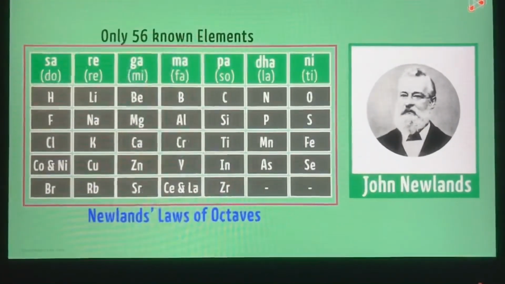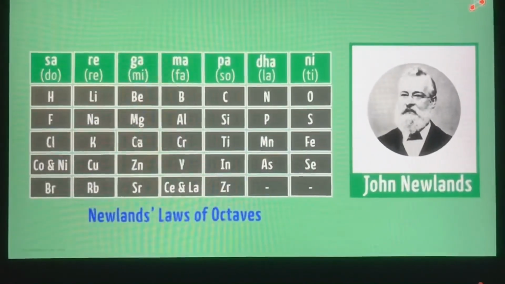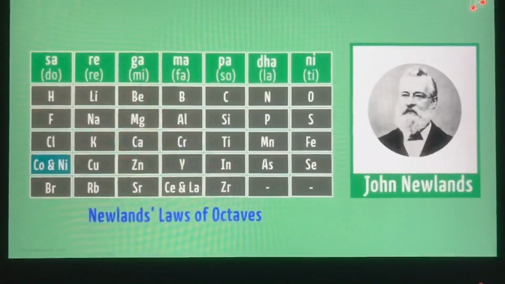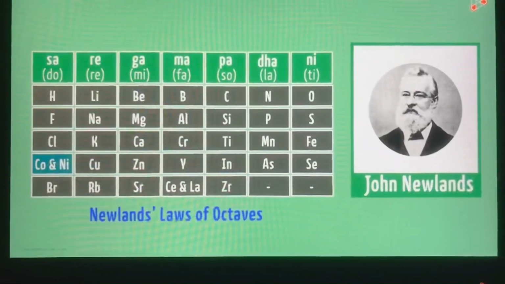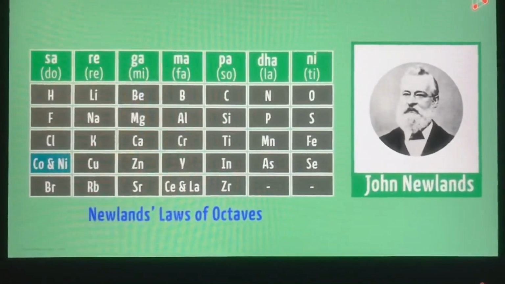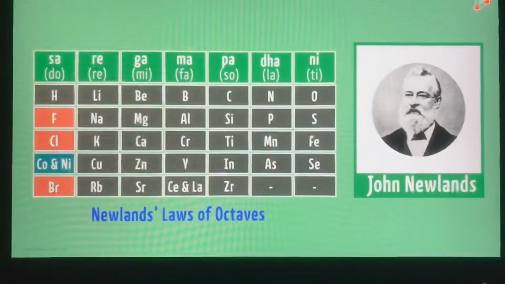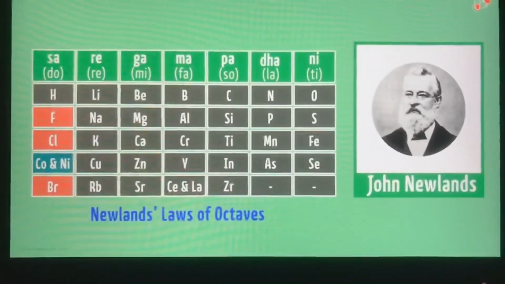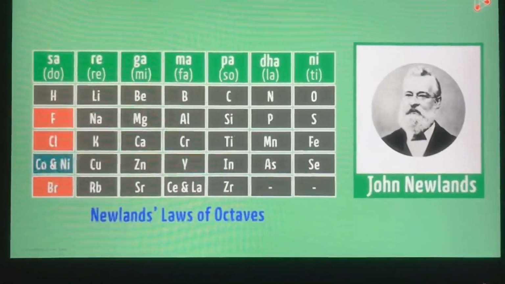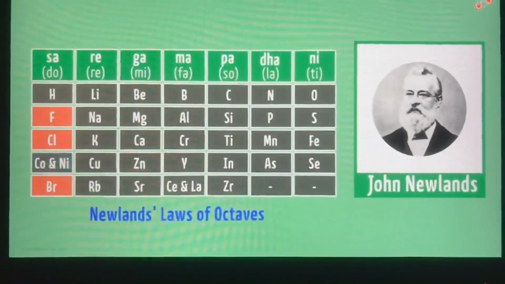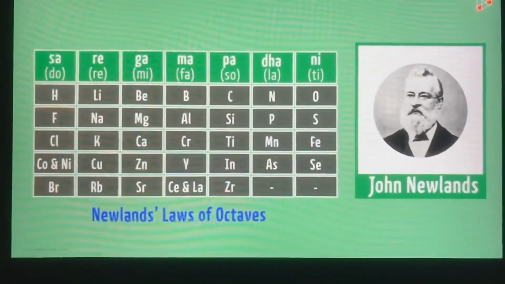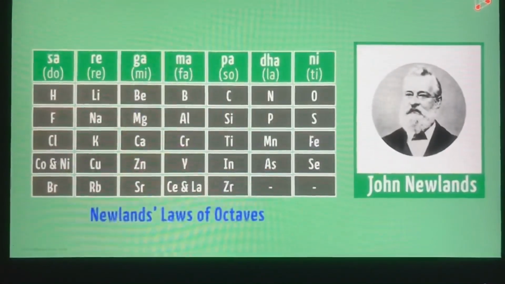Another notable drawback in this system was that cobalt and nickel were placed in the same position. And this position was in the group of halogens like fluorine, chlorine, and bromine. But these halogens have completely different properties compared to cobalt and nickel. With all these limitations, Newland's octaves also had to be ruled out. Later, there came a proper, well-defined system which was put forward by a famous Russian